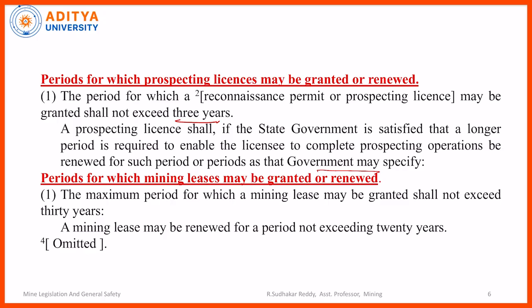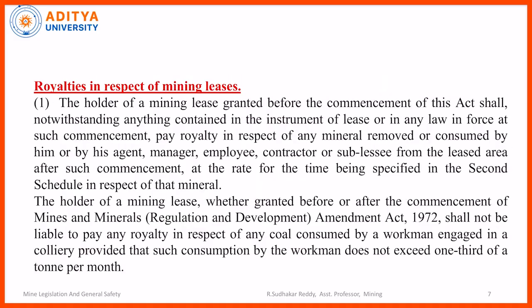Periods for which mining leases may be granted or renewed. The maximum period for which a mining lease may be granted shall not exceed 30 years. A mining lease may be renewed for a period not exceeding 20 years. So once 30 years is over, if you are not able to take out the complete mineral, then it can be renewed for another 20 years also. Again, T and C apply here. So the term of RP or PL is 3 years and the term of ML is 30 years.